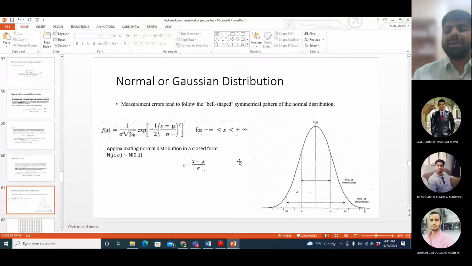Okay, now a very important, very common distribution is normal or Gaussian distribution. The most important distribution in the entire world.